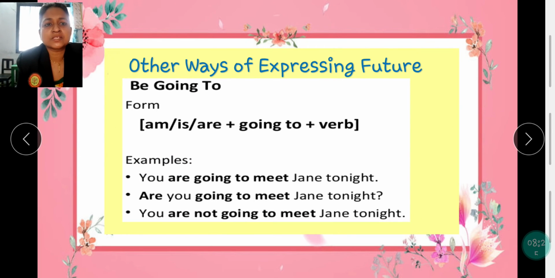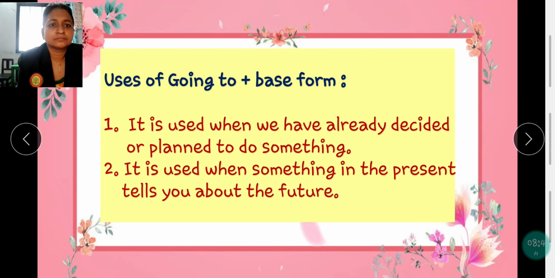Other ways of expressing future tenses: be going to. Am, is, are plus going to and verb. You are going to meet Jane tonight. Are you going to meet Jane tonight? You are not going to meet Jane tonight. These are different forms of the same sentence.